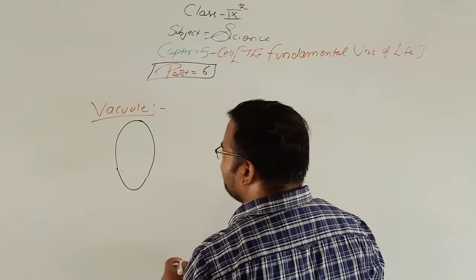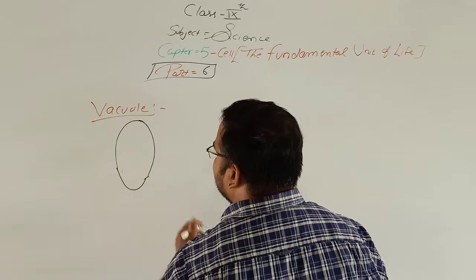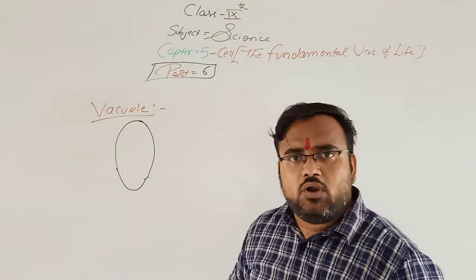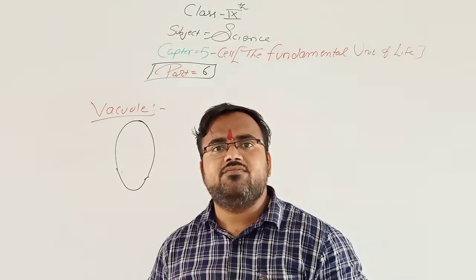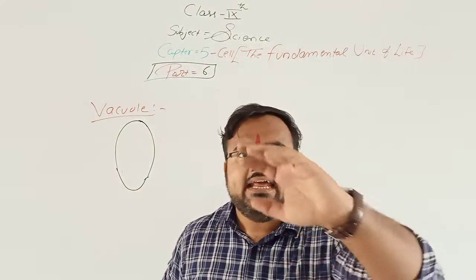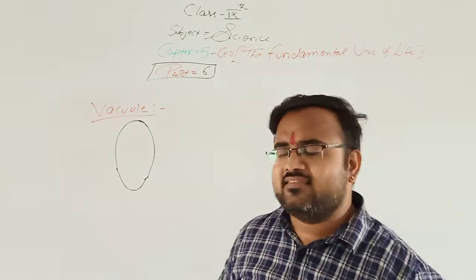Clear? Now, the vacuole is a bag-like structure. In animal cell, it is present at the periphery, and in plant cell, it is present at the center.